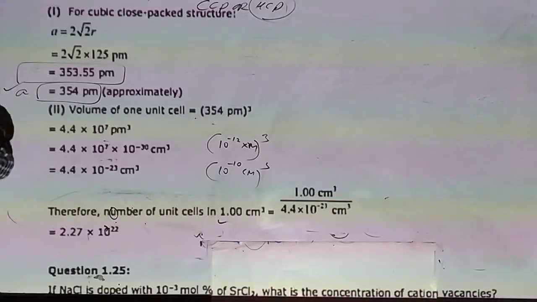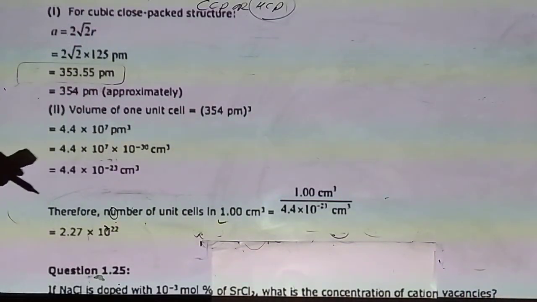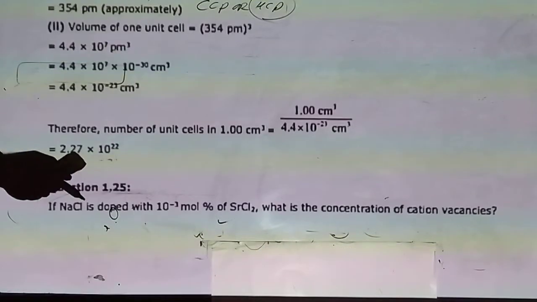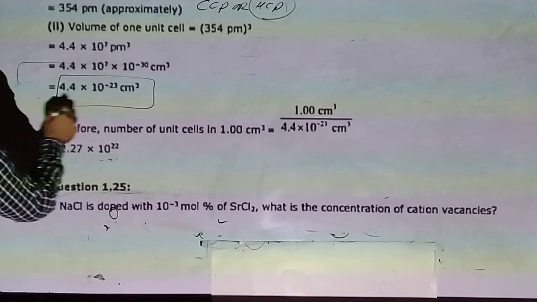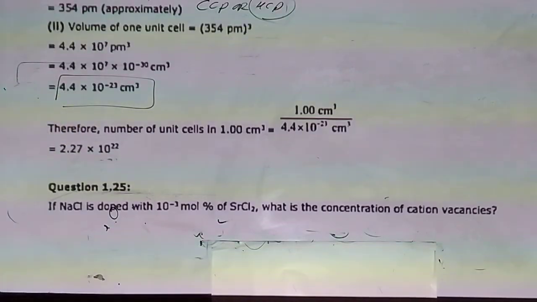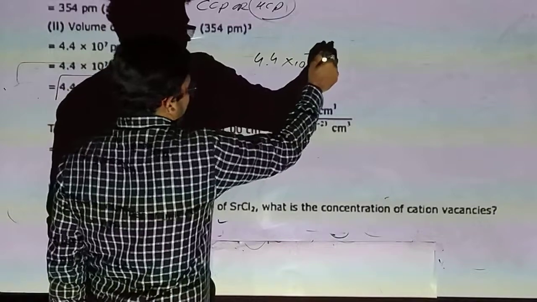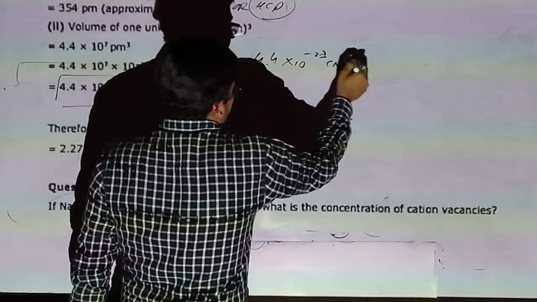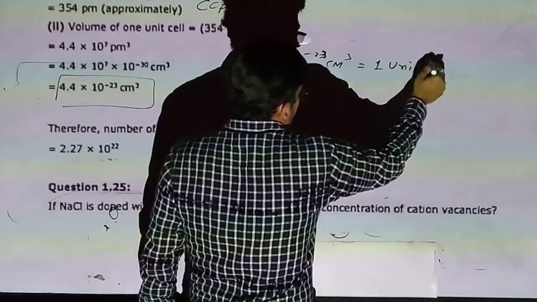Is that clear? Now this is our volume of 1 unit cell, 4.4 into 10 raised to minus 23 centimeter cube.